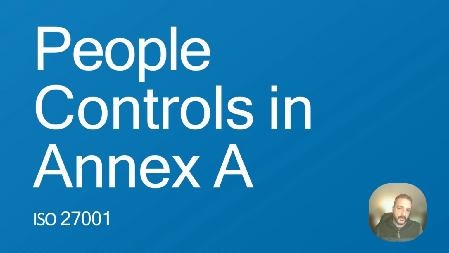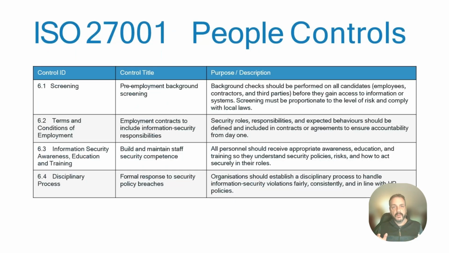ISO 27001, Annex A, people controls. Let's take a quick look. So the people controls sit alongside the families of organizational, physical, and technological controls, but there's not very many of them. There's 8 controls. So rather than me grouping them into things, let's just have a quick look at what they are. So first up, you've got screening.